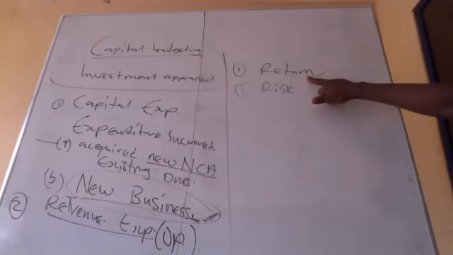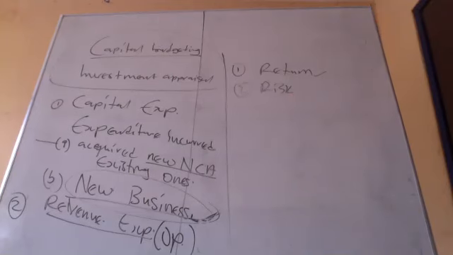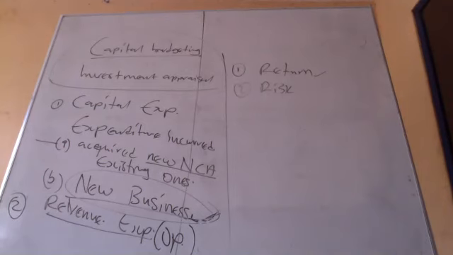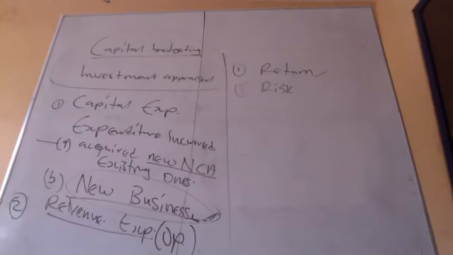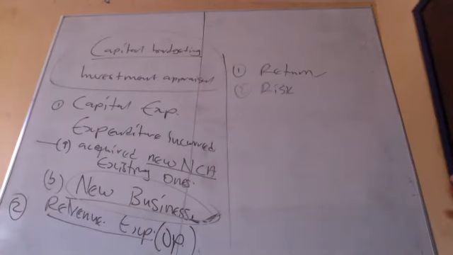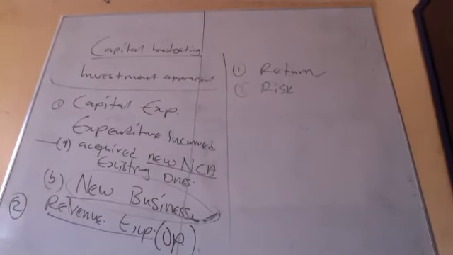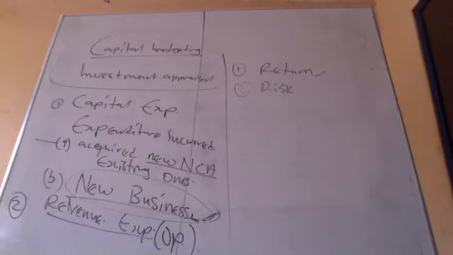Now, after considering the return and the risks, then what do we do? Then we accept the project. So that's the last step. We accept the project based on the return and the risks in that project. The purpose of investment appraisal is to make a decision as to which project we should undertake and which we should ignore, which new business we should accept and which we should reject.